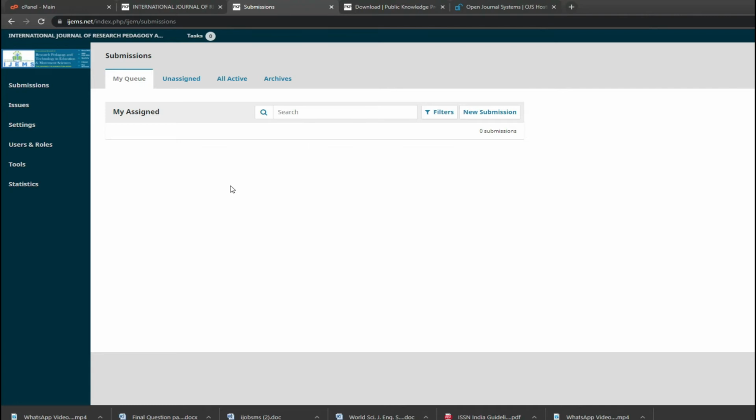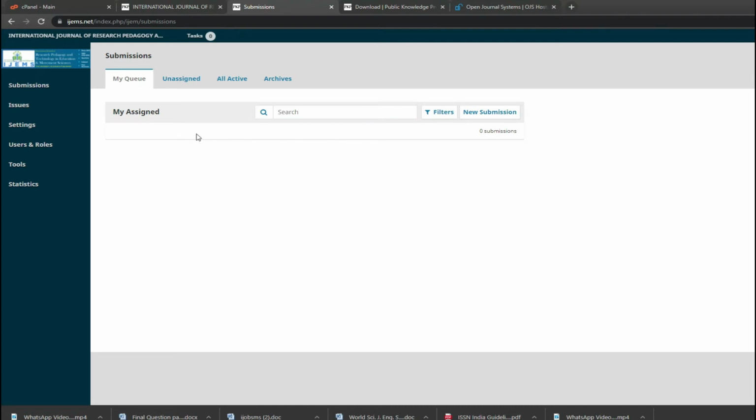In case an author fails to register, then you go to Submissions. Otherwise, authors will automatically submit the papers from the OJS system. You need not do anything. Whatever they submit, they just go to your website, create login IDs, and there will be a submission option. They will submit their paper online, and that paper will appear to you here. And because there is no submission till now, no submission appears here.